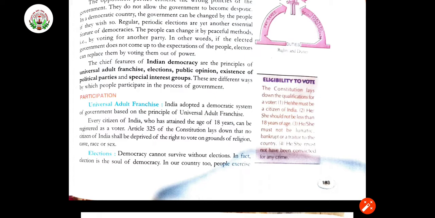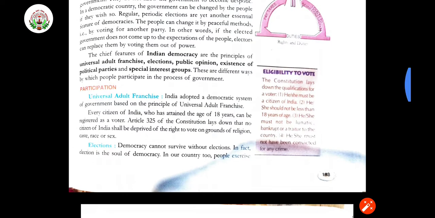Article 325 of the Constitution lays down that no citizen of India shall be deprived of the right to vote on grounds of religion, caste, race or sex, right? By these things, they cannot be stopped. According to the Constitution, each and every person is equal before the law.